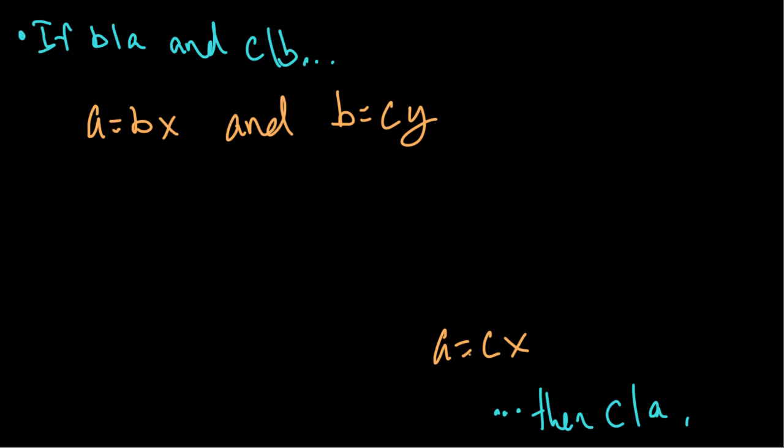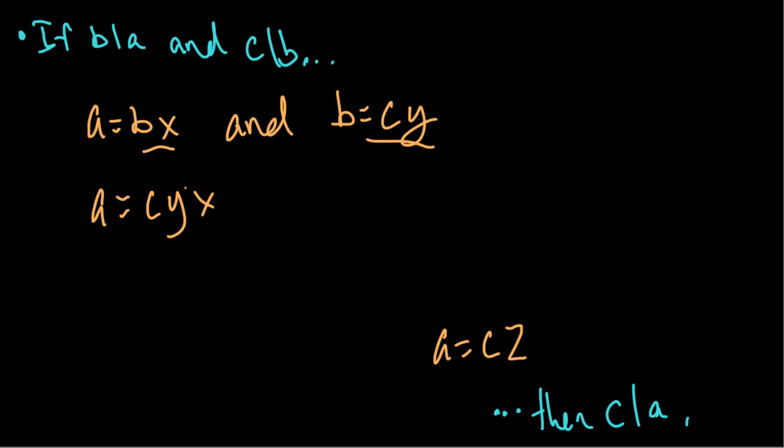So this is where we want to get to, right? How can we write, and I'll actually, hold on. I will use a different variable since we're already using x. We'll say A is equal to C times Z. And so we already have A written in terms of B, and we have B written in terms of C, but we want A to be written in terms of C. So how about, and we've already done this proof before, how about we substitute what we have for B into our equation right here, right? Why don't we say that A is equal to CY times X, right? And this is true because A equals BX and B is equal to CY, right?